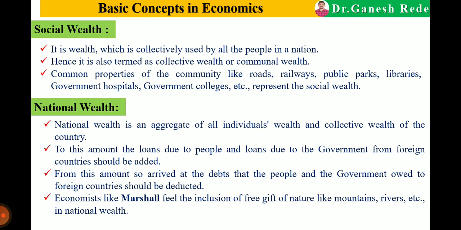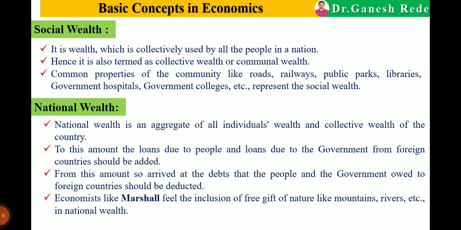To this amount, the loans due to the people and the government from foreign countries should be added. From this amount, to arrive at the net figure, the debt that the people and the government owe to foreign countries should be deducted. There are some loan amounts that the country has borrowed from other countries, and we have to deduct that.